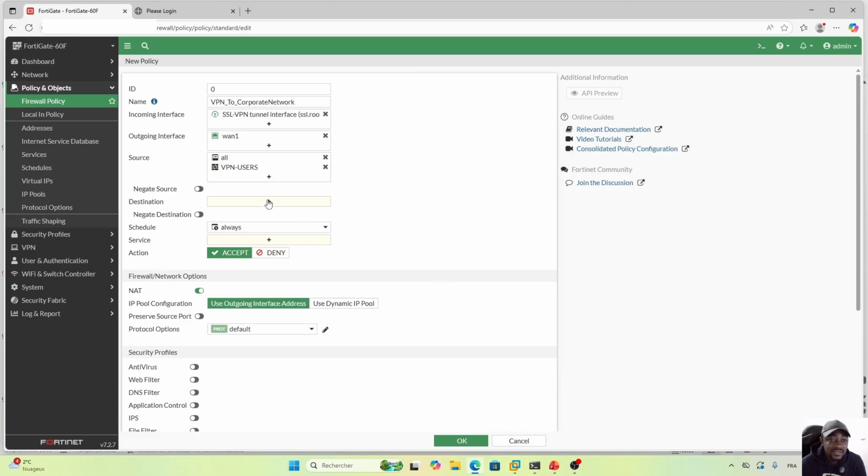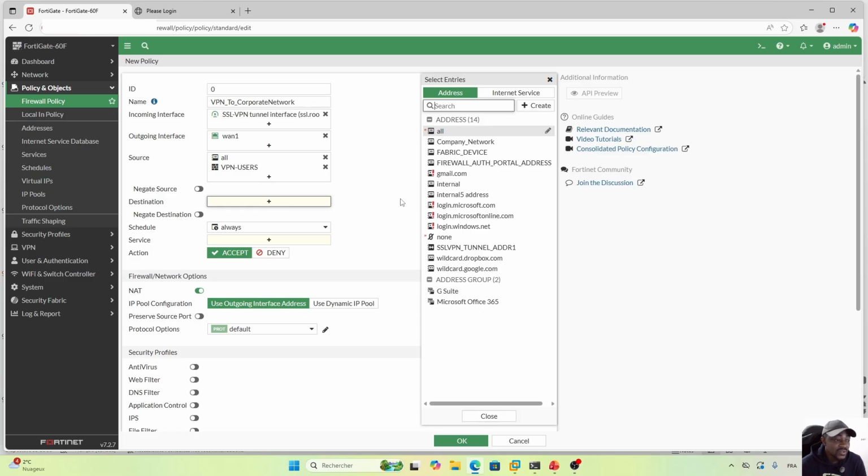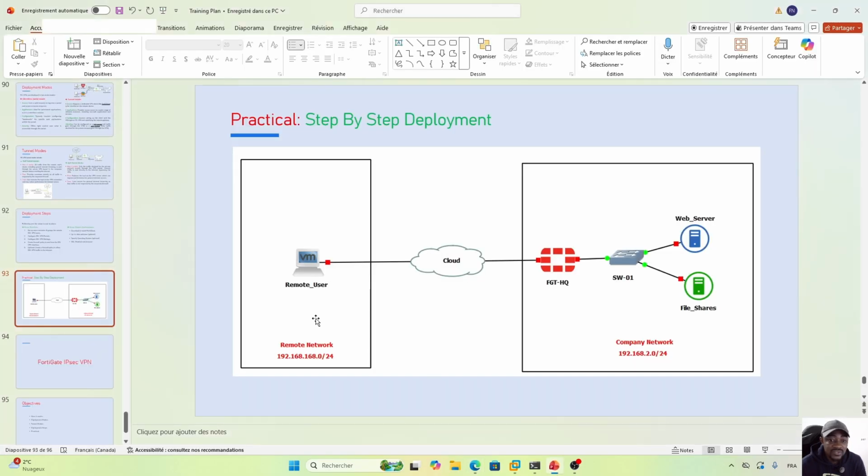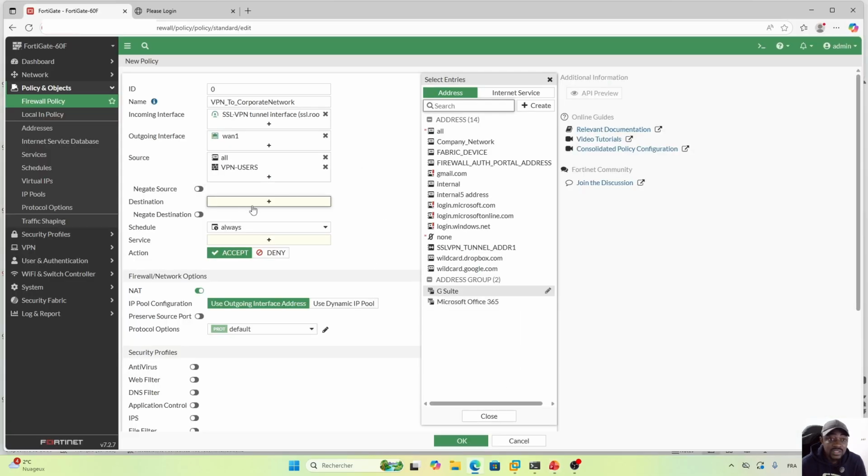So that's it. Destination. When the users are trying to connect to FortiGate, where are they going to land? I want them to have access to this network, because on the FortiGate, this is one subnet. Maybe on the FortiGate you have many other subnets, but I want the remote users, when they are connected, to land on this 192.168.2.0 subnet. So this is going to be the destination.